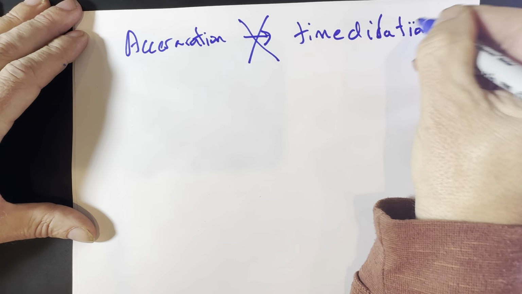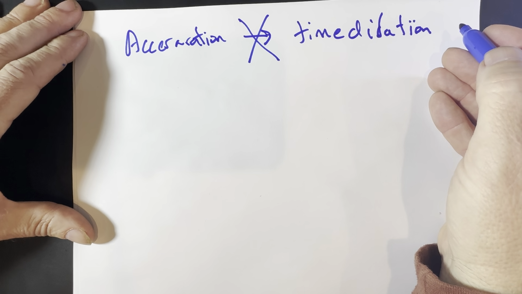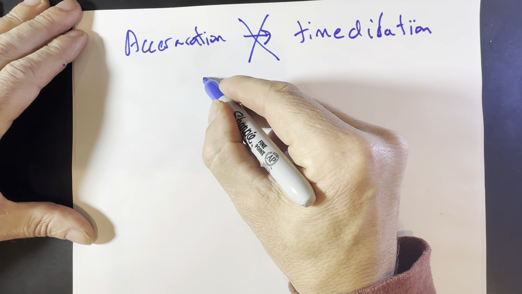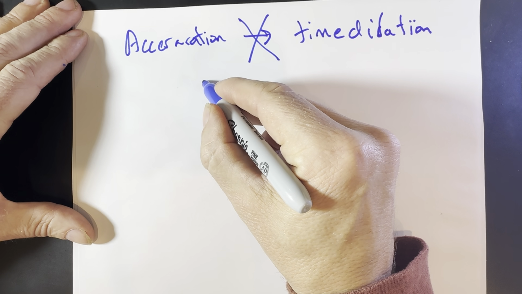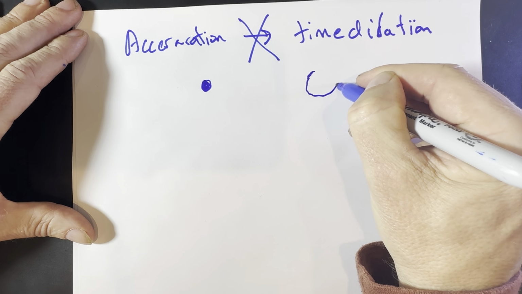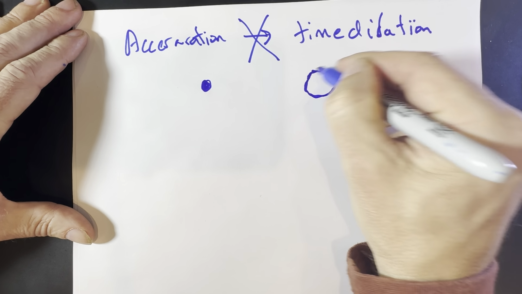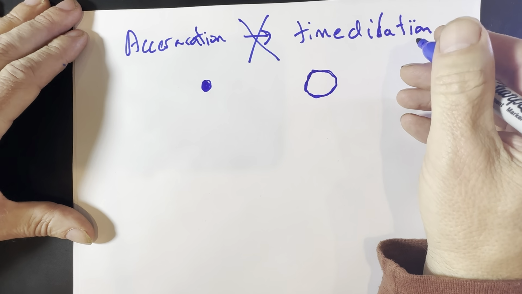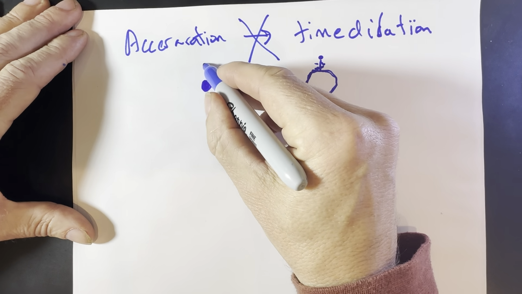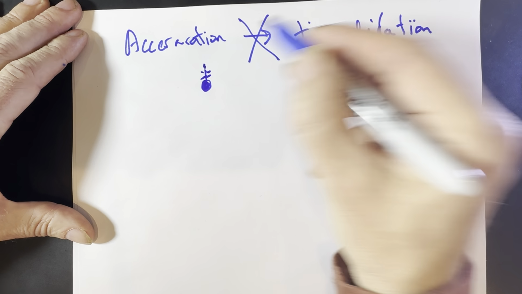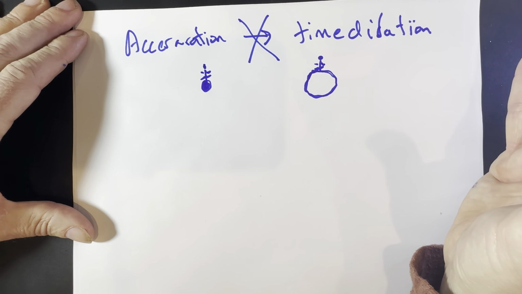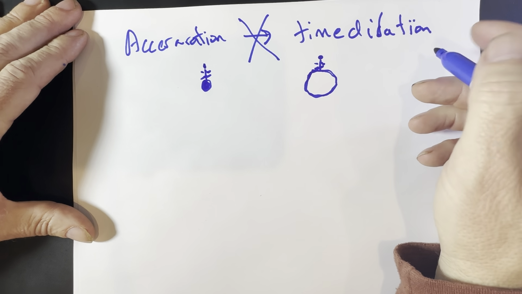The example I gave before was of two differently sized planets: a smaller, more compact planet and a bigger, less compact planet that had the same gravity at their surface, 10 meters per second squared, like Earth, but different time dilations. So that was example one.